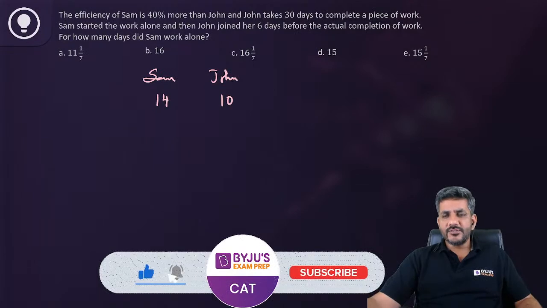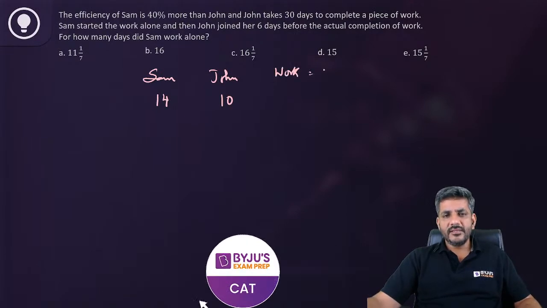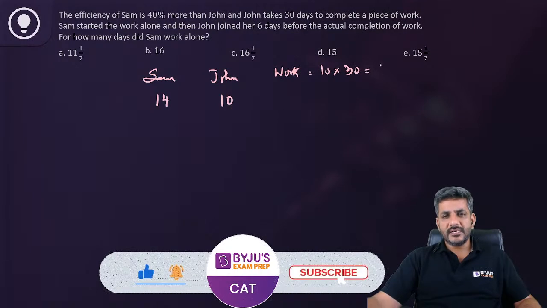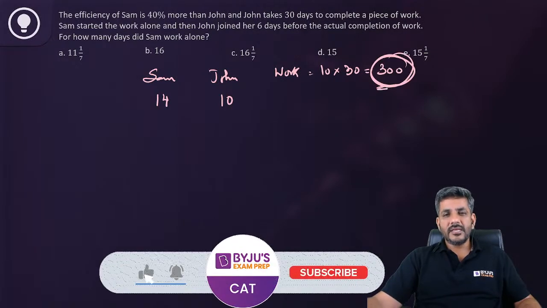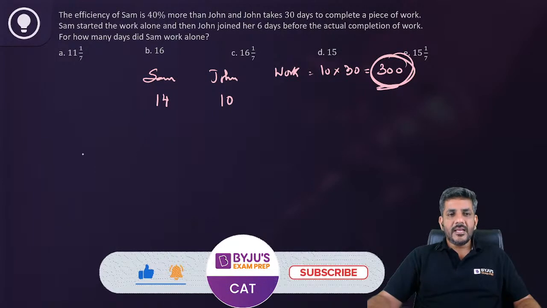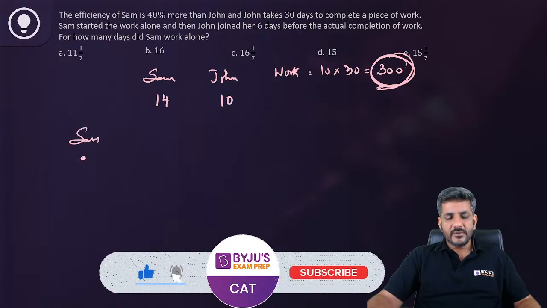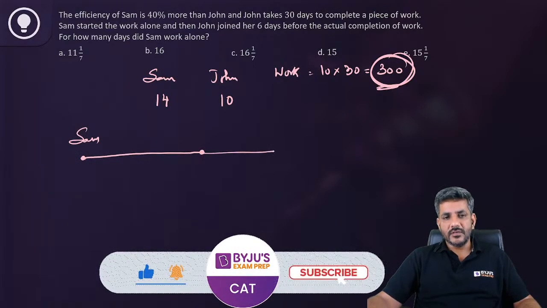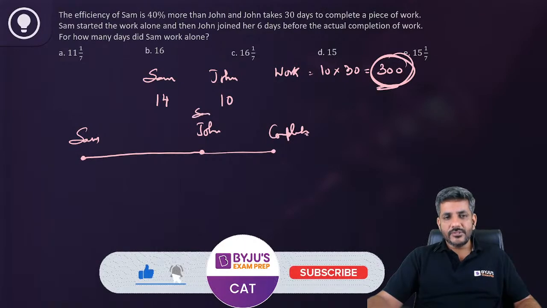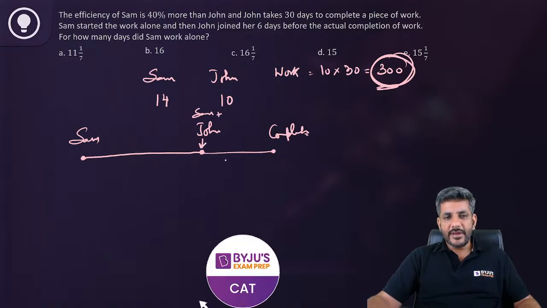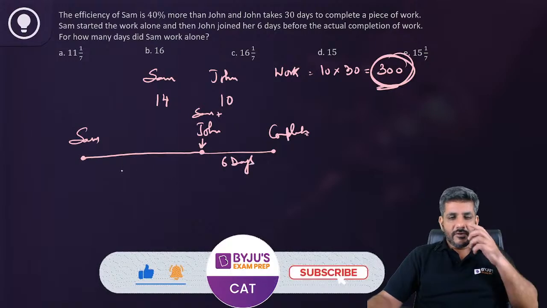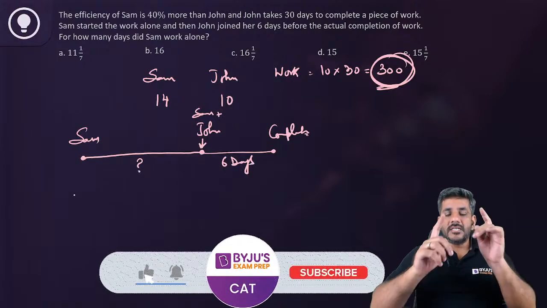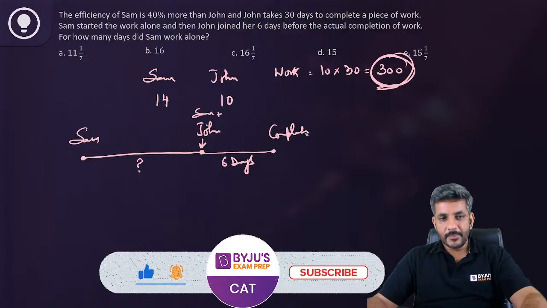Now John takes 30 days to complete the work. So what is the work? The work is 10 into 30 because John takes 30 days to complete the work. So the work is to make 300 units. He says Sam started the work alone, and he was joined by John 6 days before the completion of the work. So if this is the completion of the work, John joined Sam over here. So Sam and John started working together from this point and they worked for 6 days. We don't know for how many days Sam worked alone, but in the last 6 days they worked together, right?